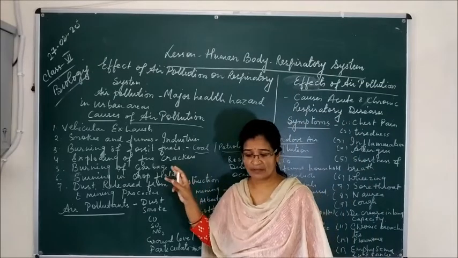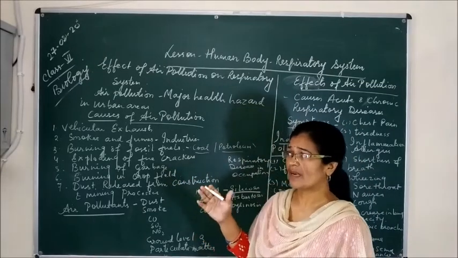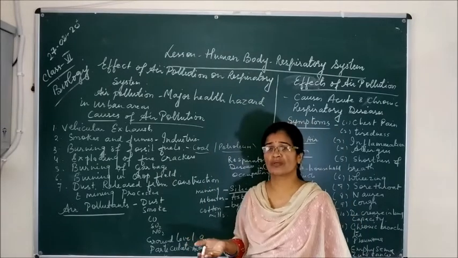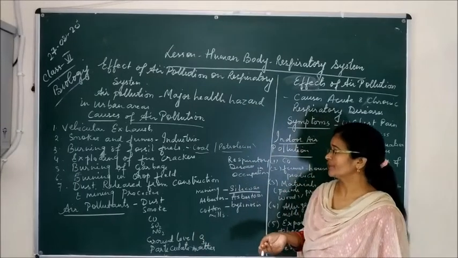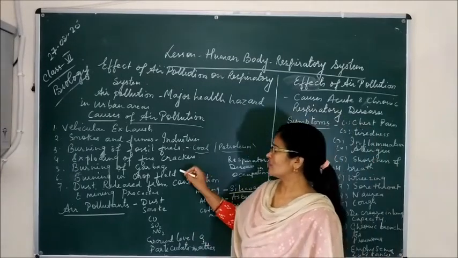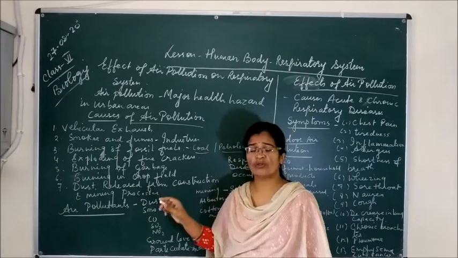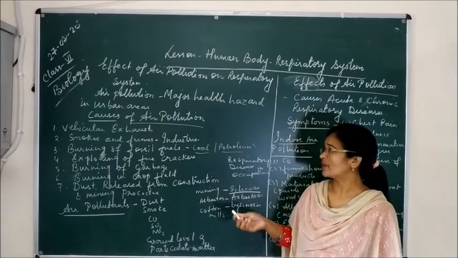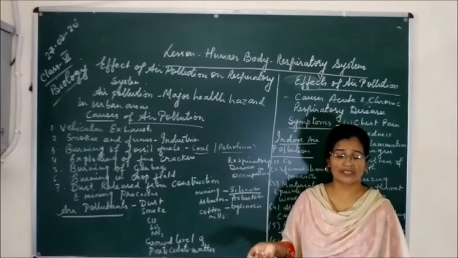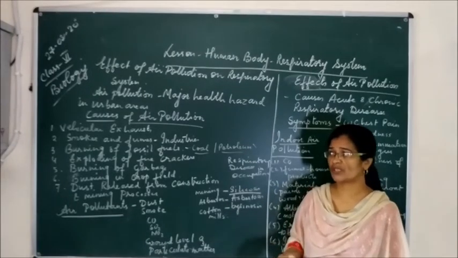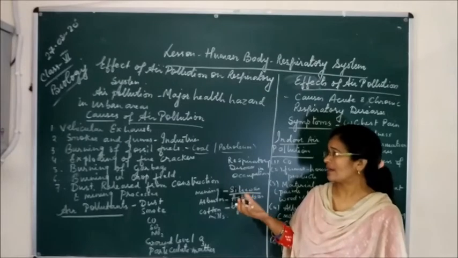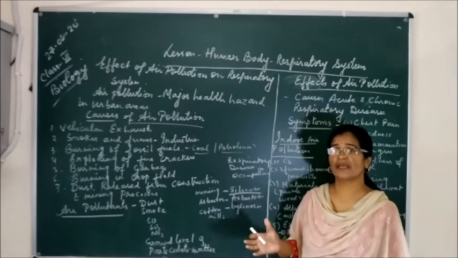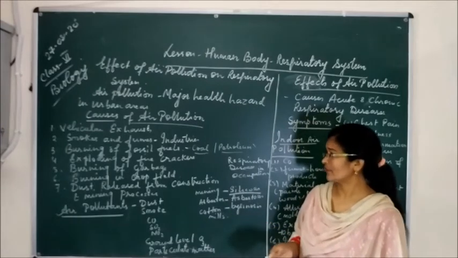Whenever we burn firecrackers, when they explode, they produce a lot of smoke. That is also a major cause of air pollution. Another main cause is the burning of garbage. We all know we throw the garbage outside, and this garbage is burnt, and because of the burning of this garbage, it causes air pollution. The smoke goes to the atmosphere and gets mixed with the air and causes air pollution.